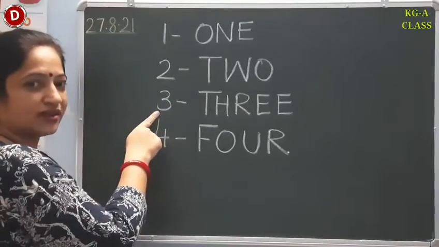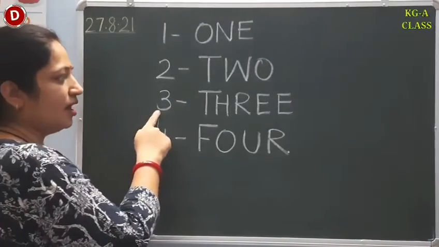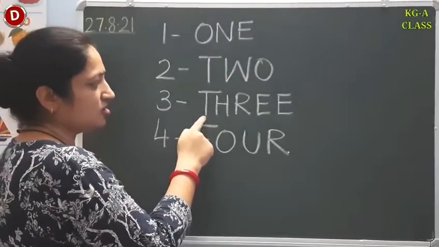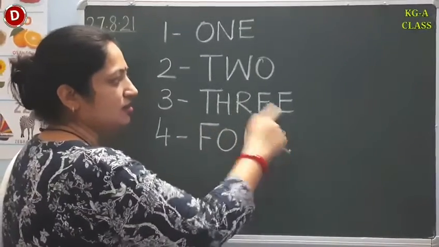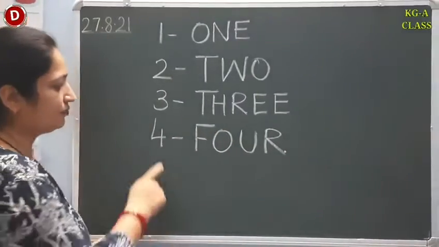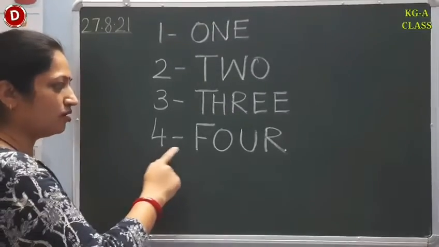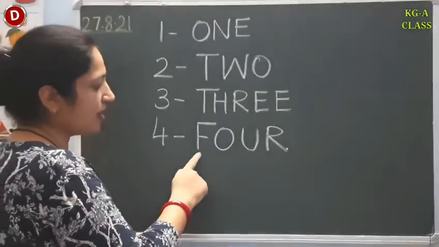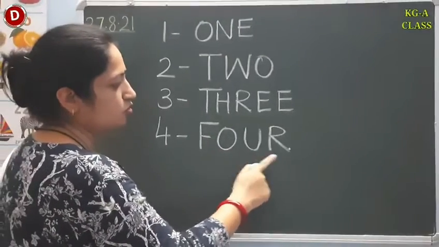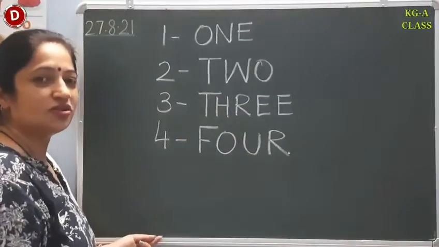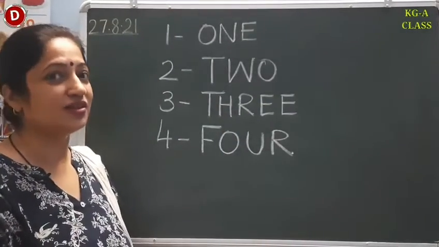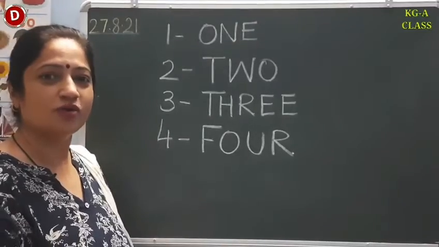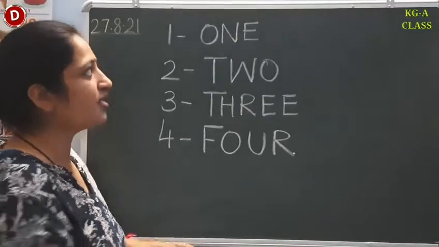After 2, children, the next number is number 3. And its spelling is T-H-R-E-E, 3. This is number 4. The spelling of 4 is F-O-U-R, 4. So children, with the help of capital letters, now you are able to read number names 1 to 4, isn't it? Let's say it one more time.